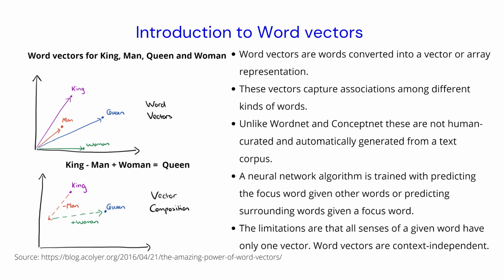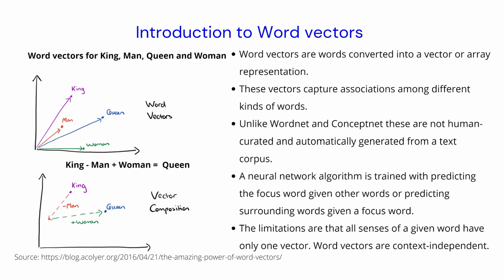And one of the limitations of word vectors is that there's only one sense to a given word. So if you take any word like cricket, although cricket could mean a game as well as the insect cricket, there is only one word vector we use for training.